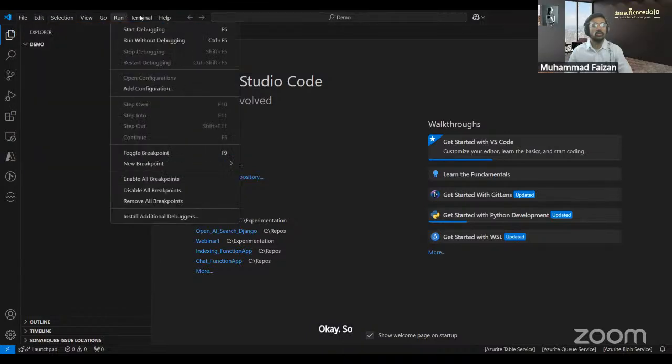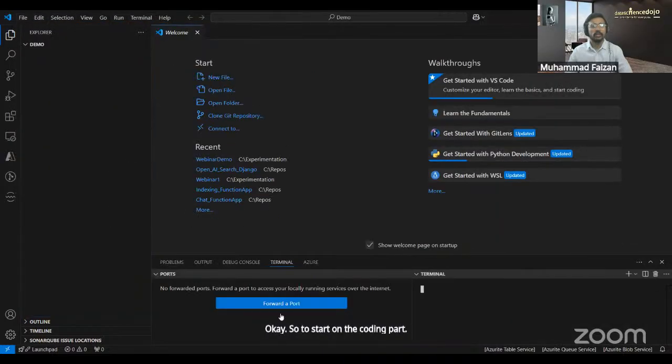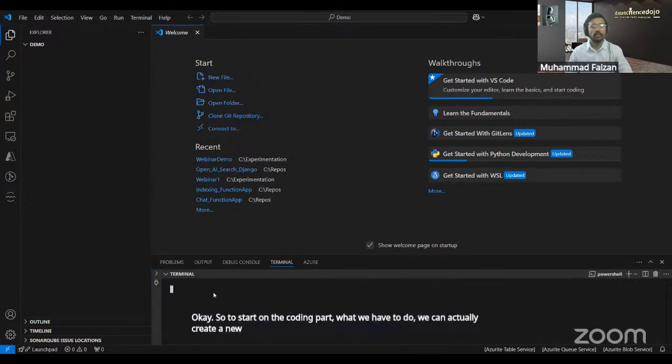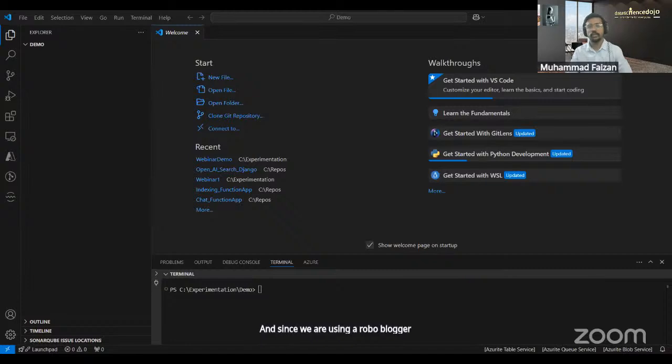So to start on the coding part, we can create a new terminal here, right? And since we are using a RoboBlogger that is given by LangChain, we can simply write a command, git clone, and provide this URL.